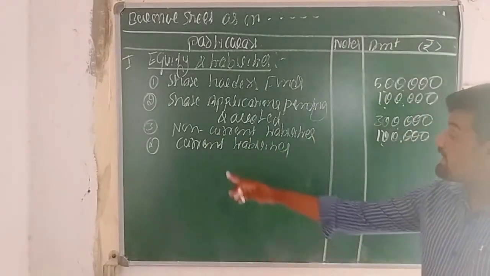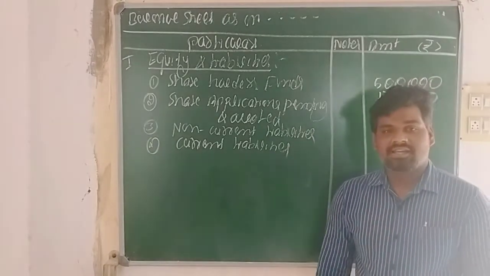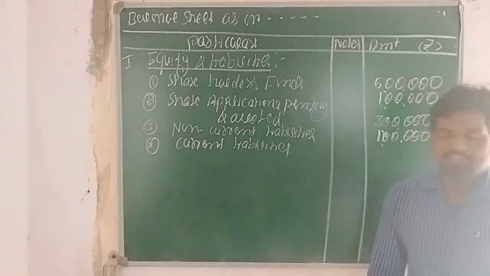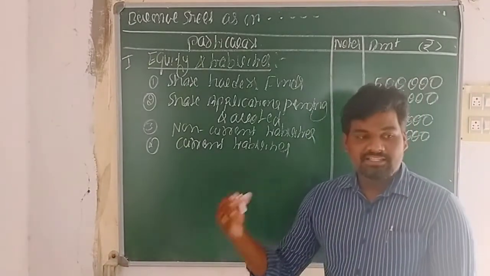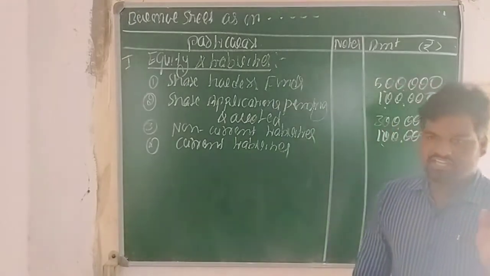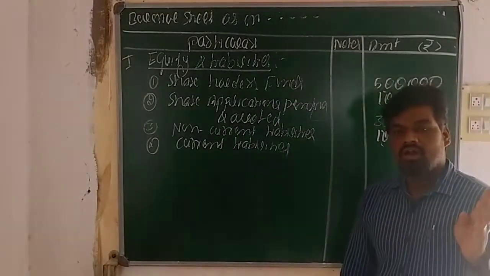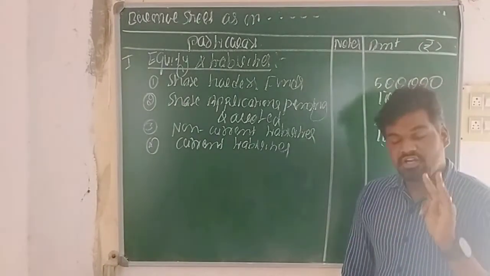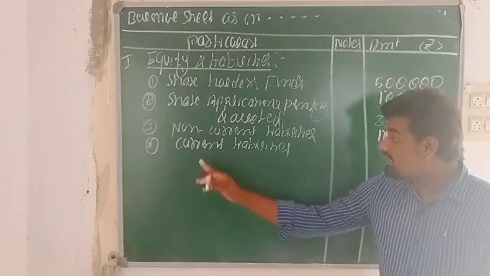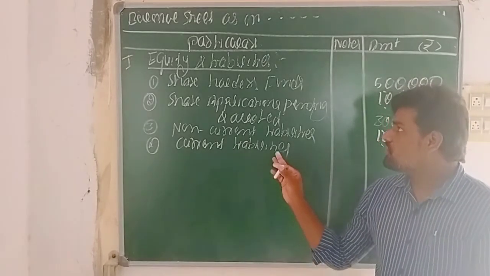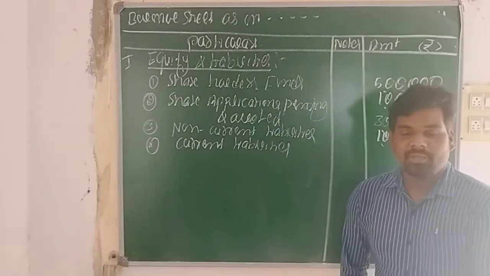Now finally, current liabilities. Current liabilities are those liabilities settled within a 12 month period, like creditors, bills payable, and outstanding expenses. Examples of outstanding expenses are outstanding salary, outstanding commission, and outstanding insurance. These are a few examples related to current liabilities. Here we are following only imaginary figures with the main heads only.